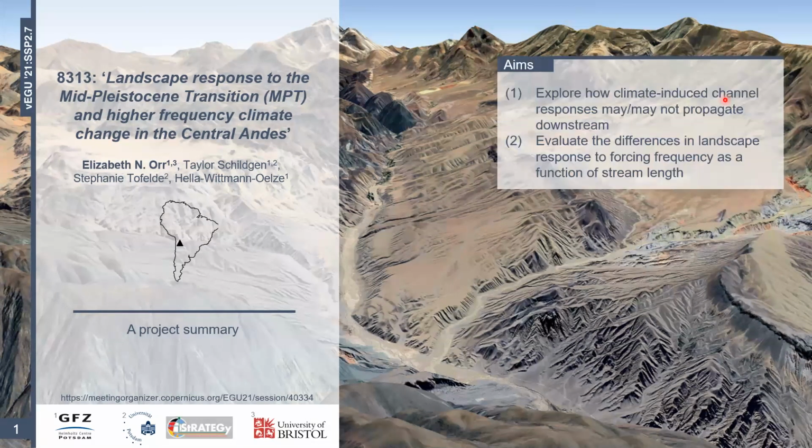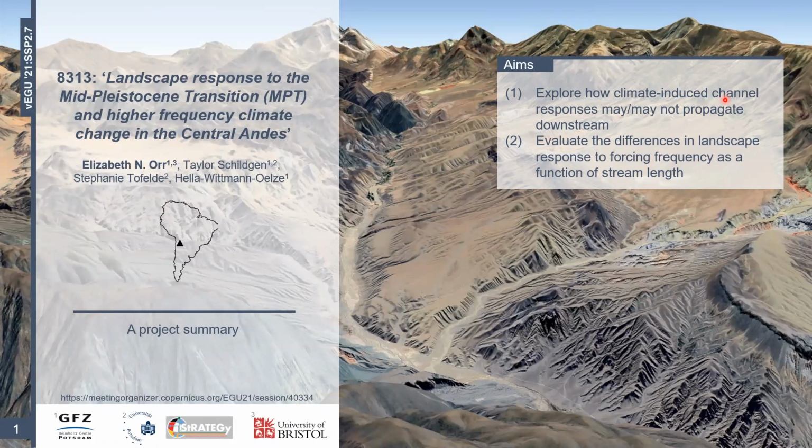Okay, so the aims of this study were to explore how climate-induced channel responses may or indeed may not move downstream. So whether events within the upper basin can be or have been translated downstream. And secondly, to evaluate whether different climatic forcing frequencies can be observed along the Rio Toro.